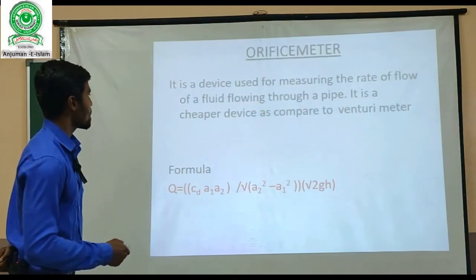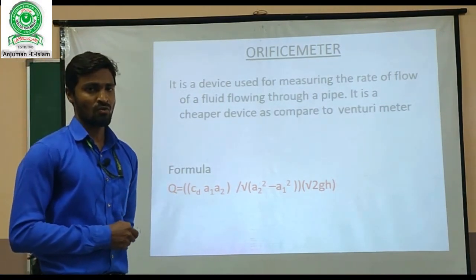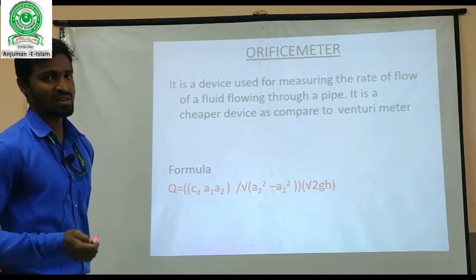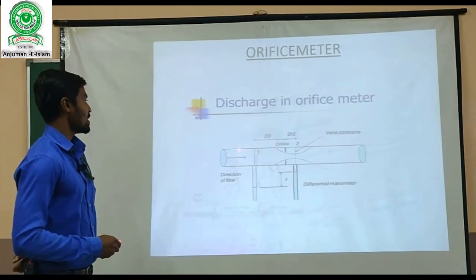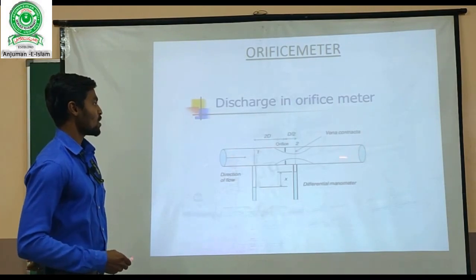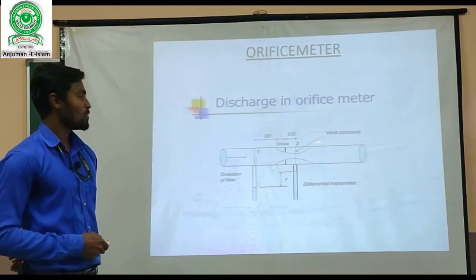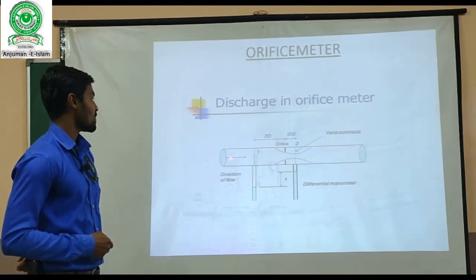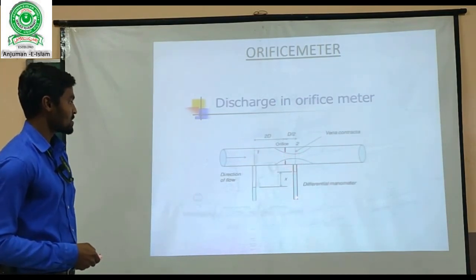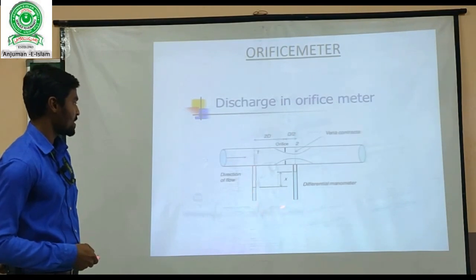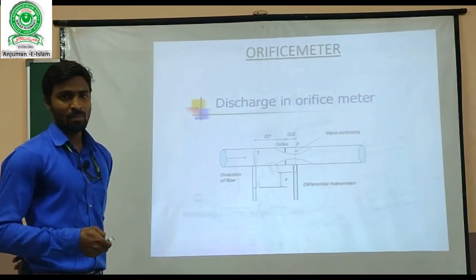Move on to the next slide. The next one is the orifice meter. Its working is the same as that of the venturimeter, but it doesn't have any divergent or convergent part. Its entire cross section is the same throughout its length, but the difference is that instead of a throat we have an orifice plate, which has a hole through which the fluid passes. At the same time a differential manometer is attached to this end. With the help of this manometer we find the head of that particular fluid flow.